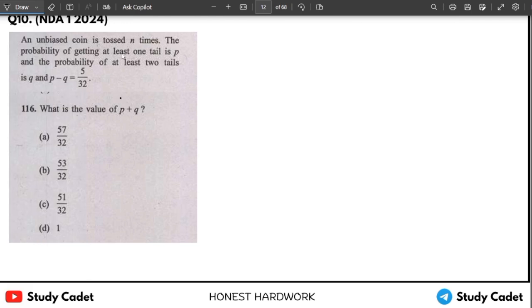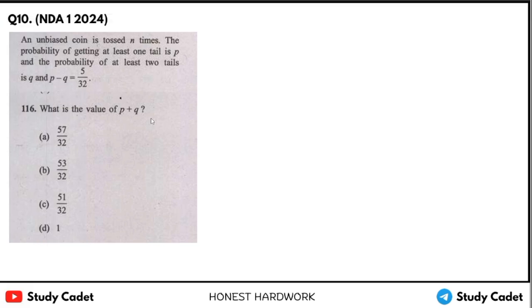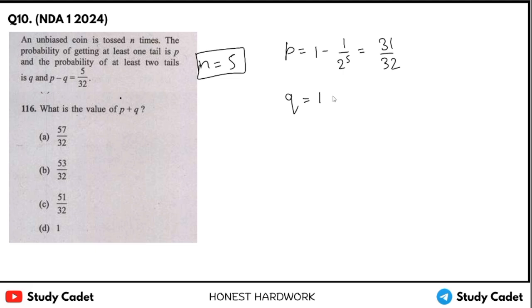Next question, the same question, what is the value of P plus Q? Now we know that n equals 5. So P will be 1 minus 1 upon 2 to the power 5, that is 31 upon 32, and Q will be 1 minus 1 upon 2 to the power 5 plus 5 upon 2 to the power 5.